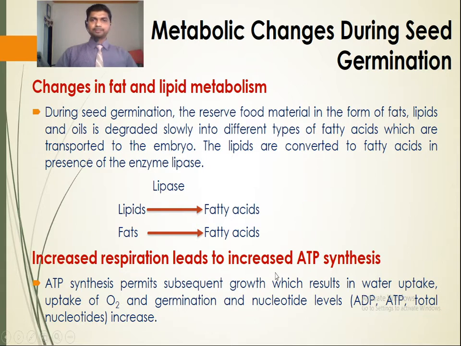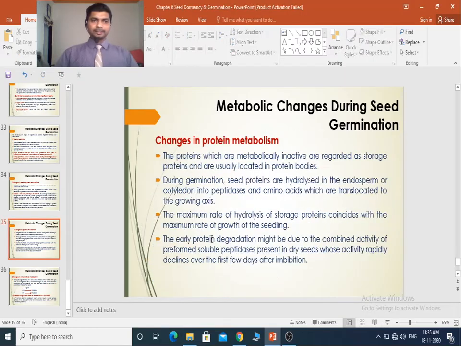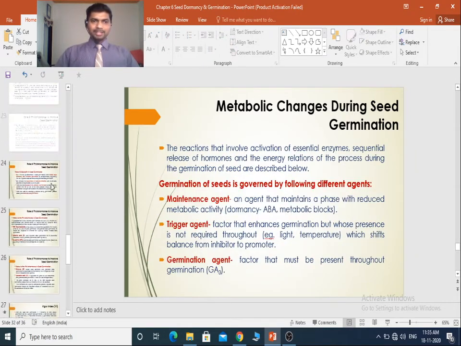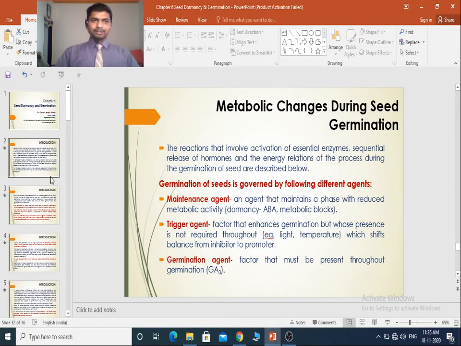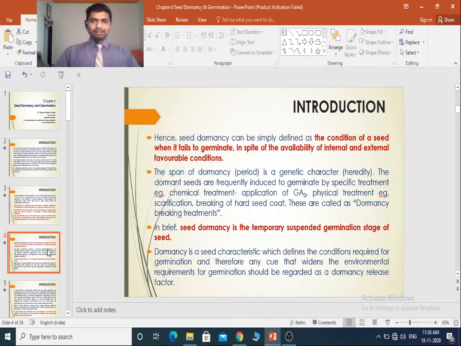So this is about the metabolic changes during seed germination. In this way we finish seed dormancy and germination. In this chapter we studied right from the start what seed dormancy is. It is the condition of a seed when it fails to germinate in spite of the availability of favorable internal and external conditions. In brief, seed dormancy is the temporarily suspended germination stage of the seed.